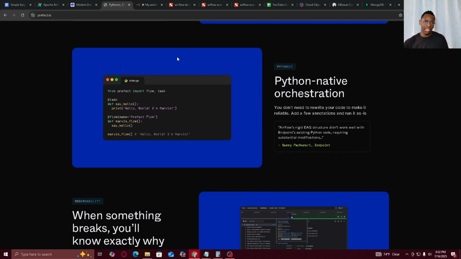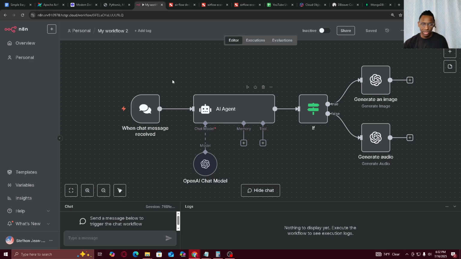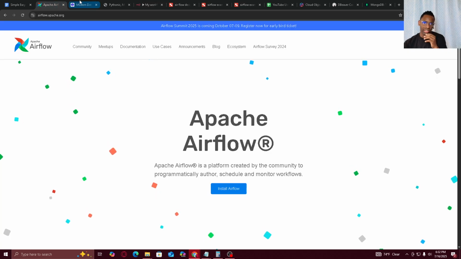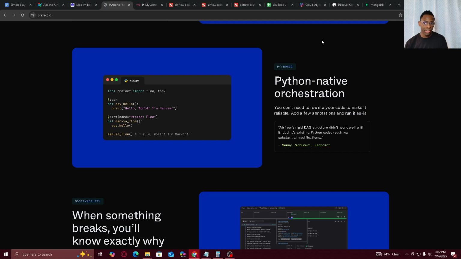And also with n8n, you do have to pay, but these three things are completely free, right? Like completely free. You can download Airflow, Dagster, and Prefect for free and just use it on your local system for free without issues. Now, the cons of this is that they're kind of difficult to set up. I'm not going to lie. This is why I'm not going to show you a walkthrough, because the walkthrough I'm going to show you probably is not going to be the same experience you're going to have on your PC.